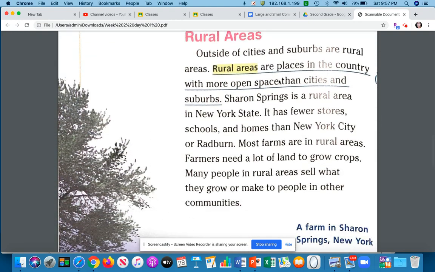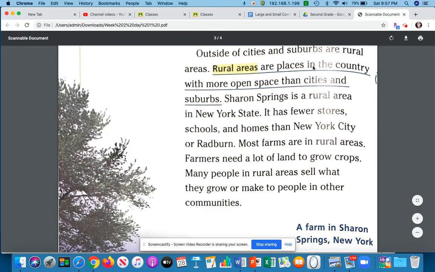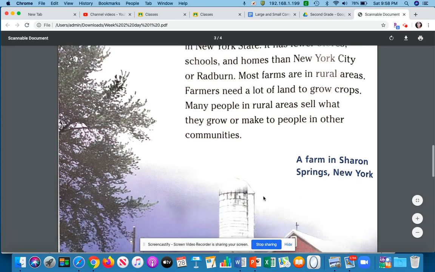Rural areas. Outside of cities and suburbs are rural areas. Rural places are places in the country with more open space than cities and suburbs. Sharon Springs is a rural area in New York State. It has fewer stores, schools, and homes than New York City or Radburn. Most farms are in rural areas. Farmers need a lot of land to grow crops. Many people in rural areas sell what they grow or make to people in other communities.